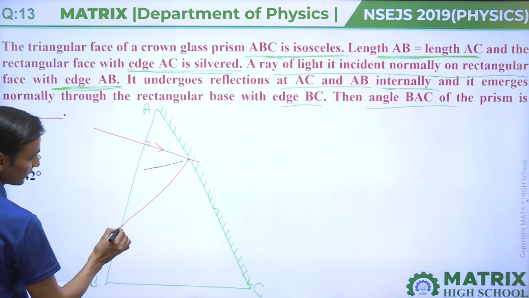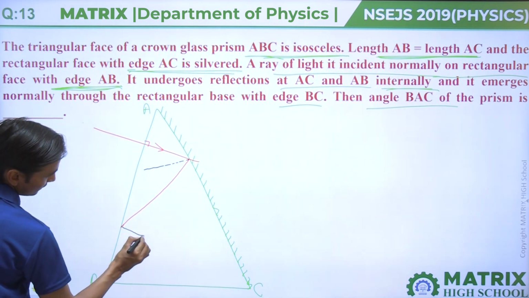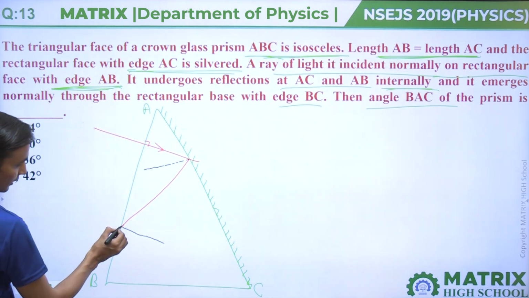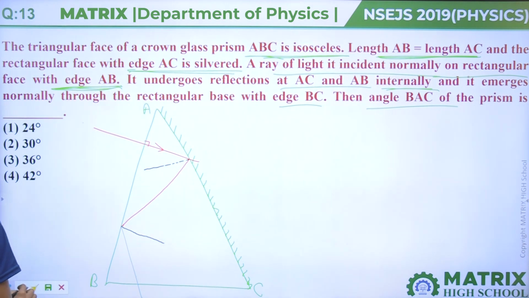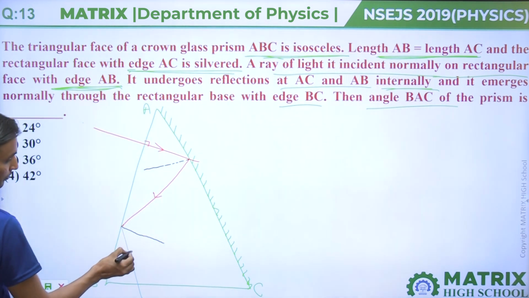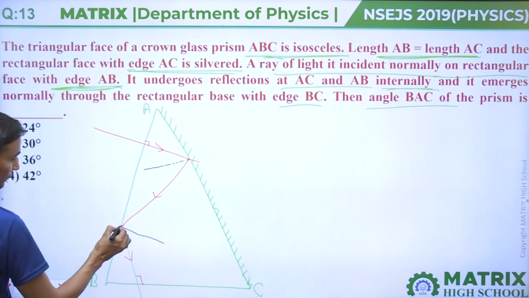And after reflection from this, the light ray goes perpendicular to surface BC.